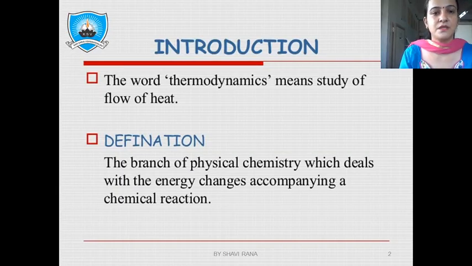So my topic is chemical thermodynamics. Thermodynamics is one of the branches of chemistry which deals with the study of flow of heat. It is the branch of physical chemistry which deals with energy changes accompanying a chemical reaction.